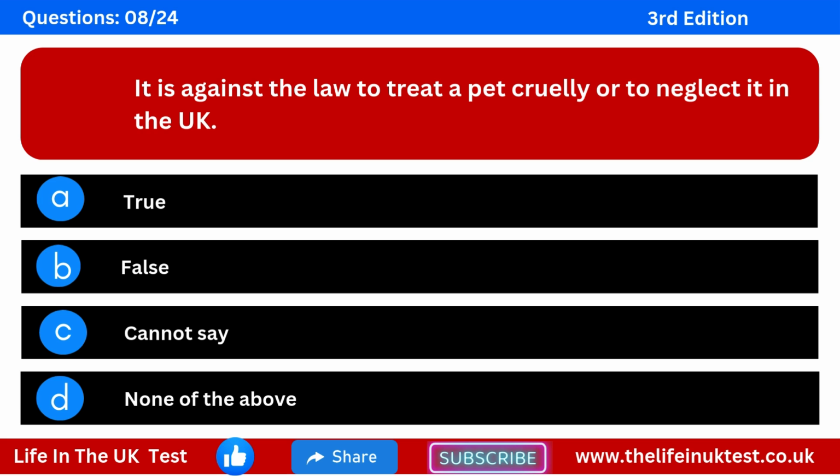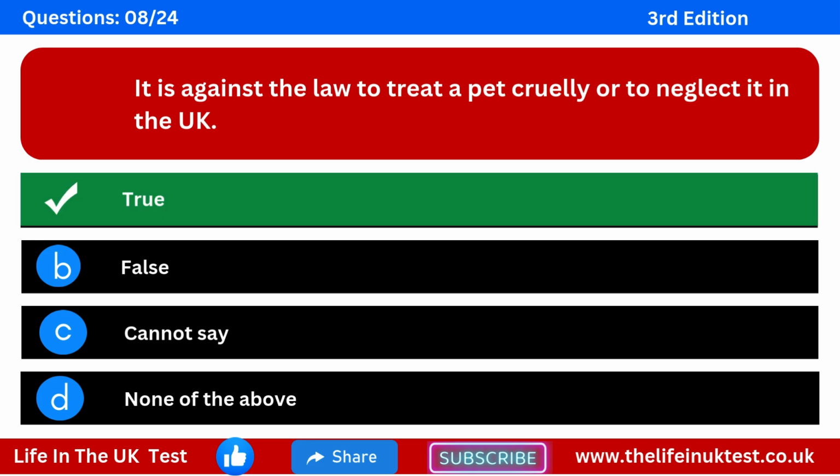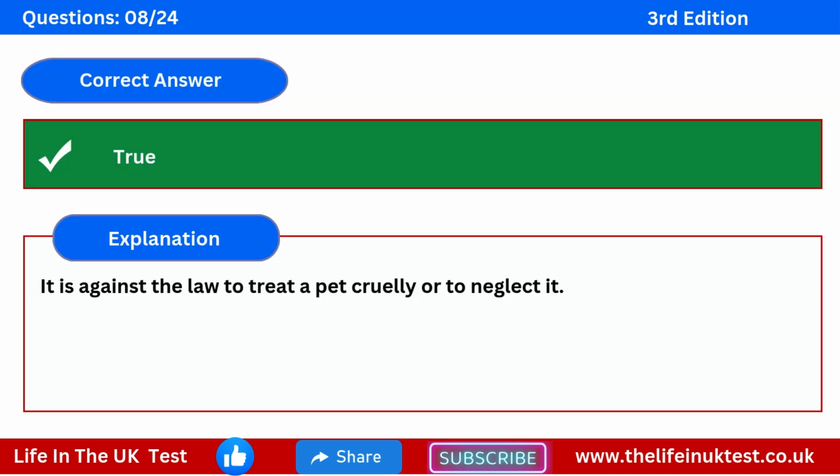Question 8. It is against the law to treat a pet cruelly or to neglect it in the UK. Option A, true. Option B, false. Option C, cannot say. Option D, none of the above. The correct answer is true. Explanation: it is against the law to treat a pet cruelly or to neglect it.